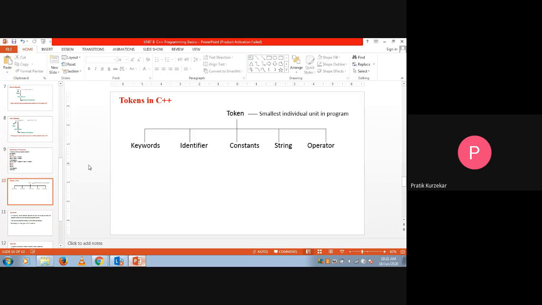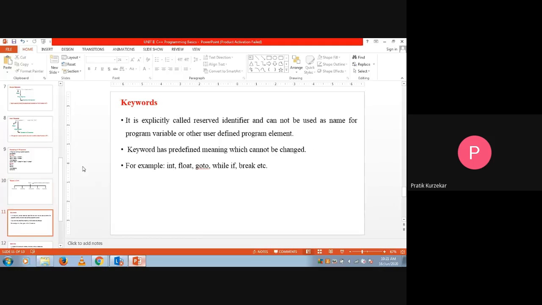So in today's lecture we will see keywords, identifiers and constants, and in the next lecture we will see strings, operators and another topic called typecasting. So see here, first of all, what are keywords? A keyword is explicitly called a reserved identifier, and it cannot be used as a name for a program variable or other user defined program elements. So keywords are nothing but reserved identifiers.